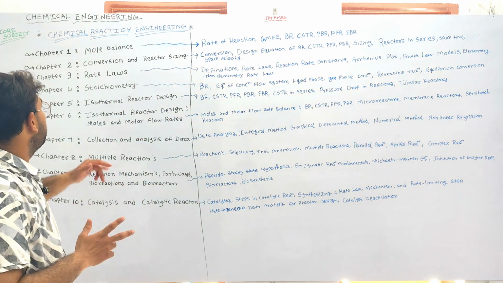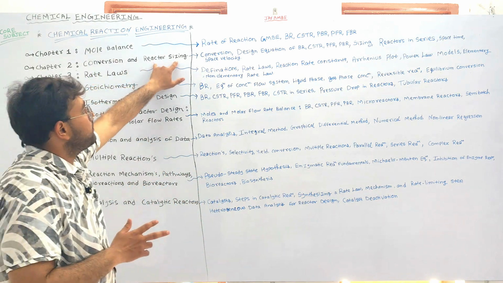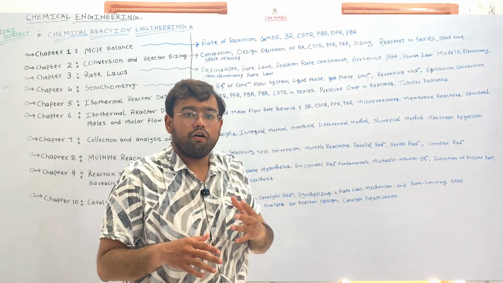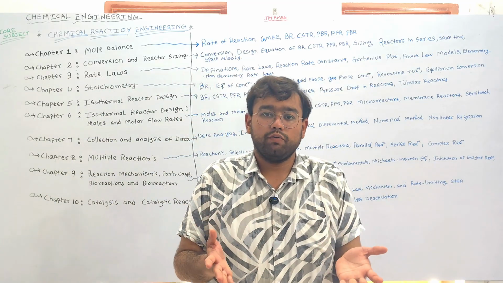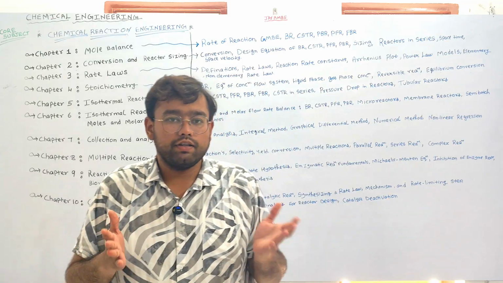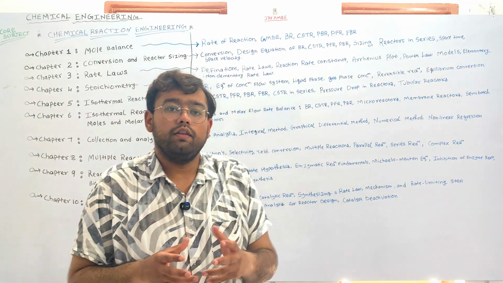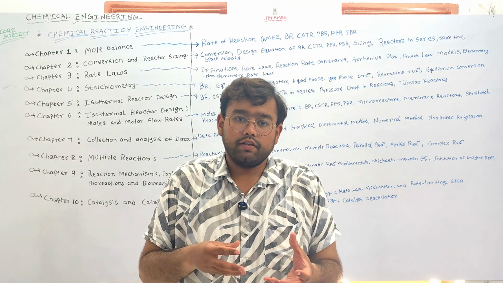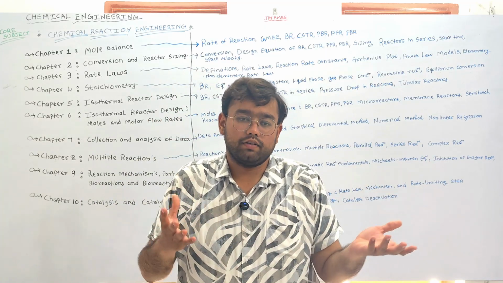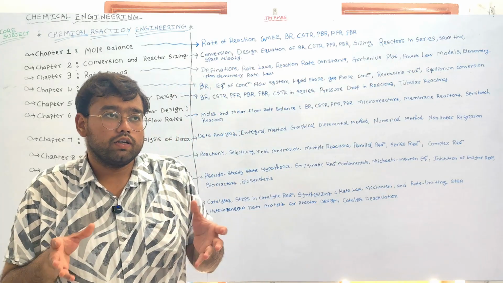So in chapter 2, which is the conversion and the reactor sizing, after understanding all the general mole balance equations of the different types of industrial reactors, we'll understand the conversion and the reactor sizing. Reactor sizing means the volume of the reactor, right? So we'll understand the conversion.